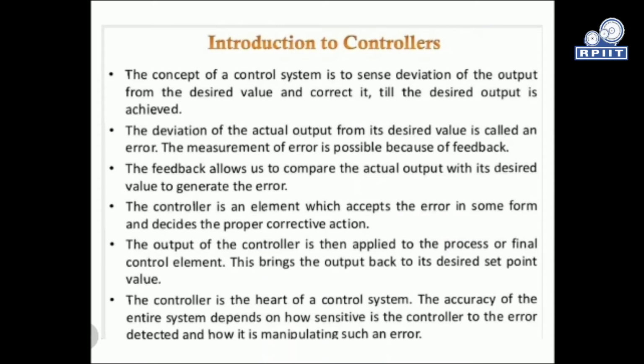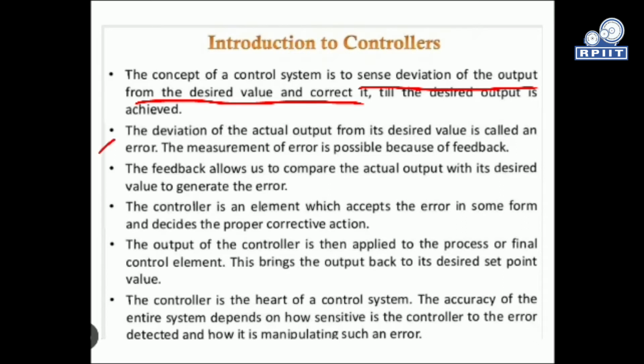Introduction to controller. The concept of a control system is to sense the deviation of the output from the desired value and correct it till the desired output is achieved. So this is the main concept of control system. It will sense the deviation, and deviation is nothing but if we are giving some reference input and we are getting some different output from the particular reference input, then there is a deviation between them, and the controller will take action. It will give the desired value and correct it until the desired output is achieved. It will take action again and again.